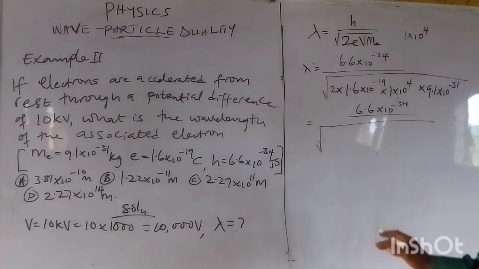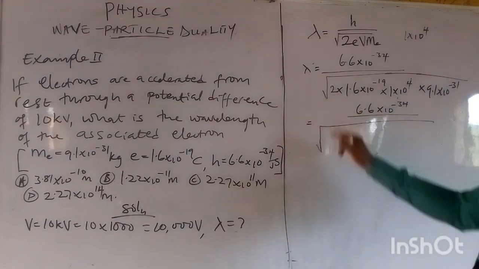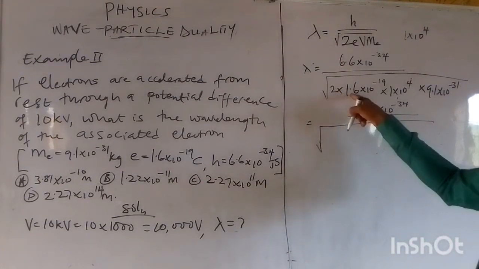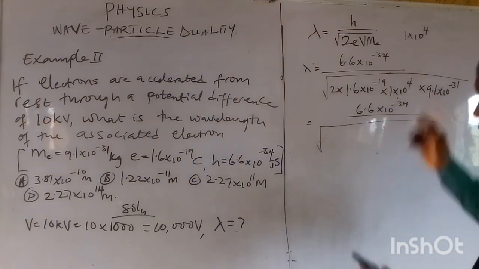Now, I will have 2 times 1.6 times 1 times 9.1.